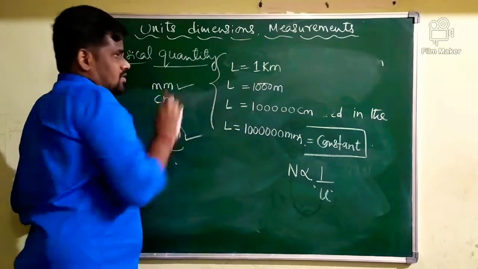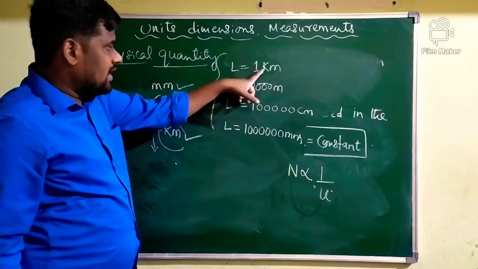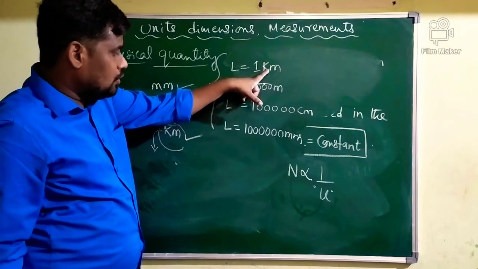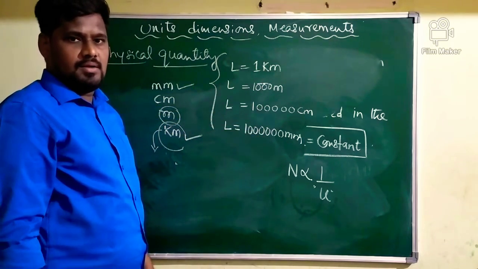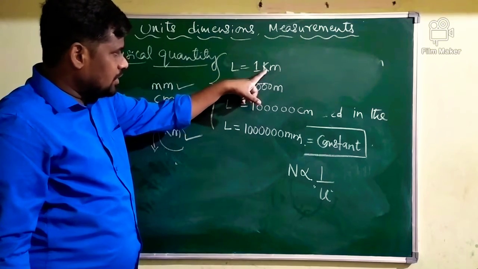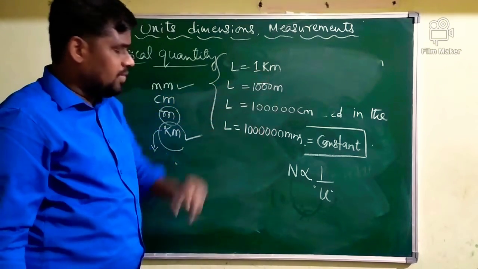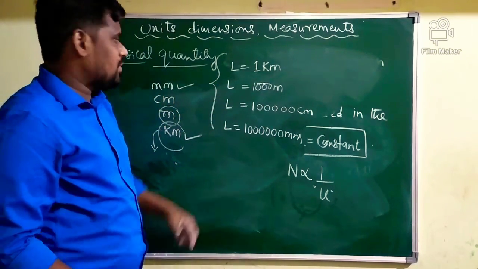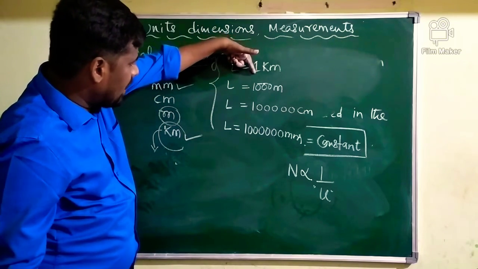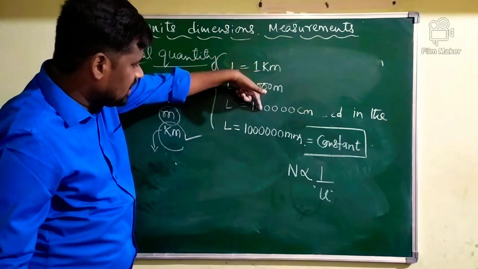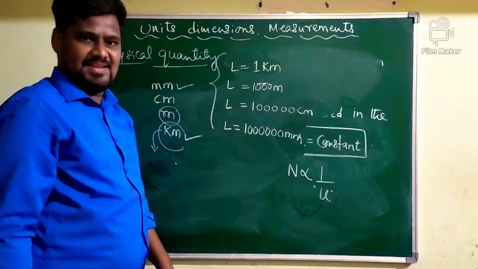When you are selecting the unit from kilometer to millimeter, what happened? Numerical value of a physical quantity is increased here.